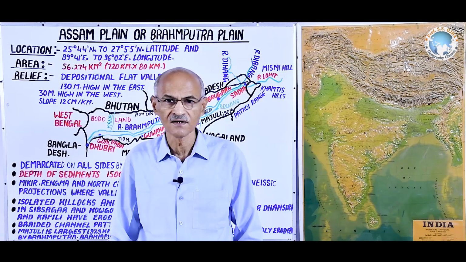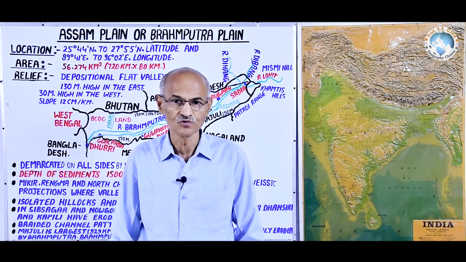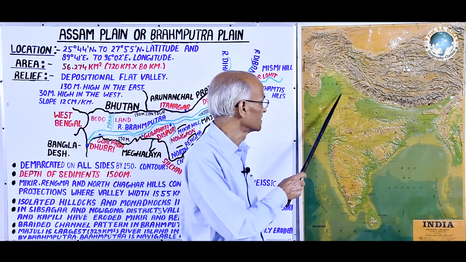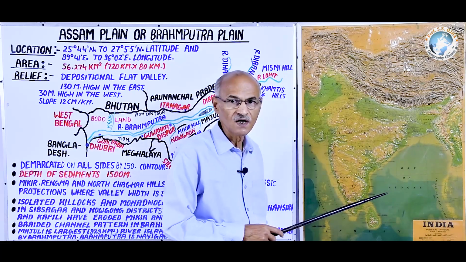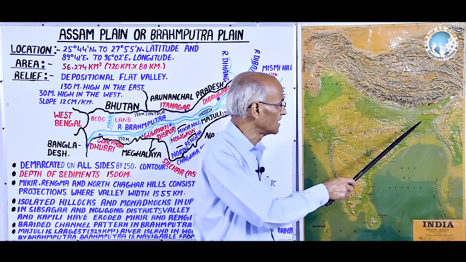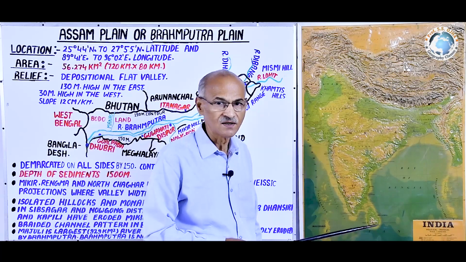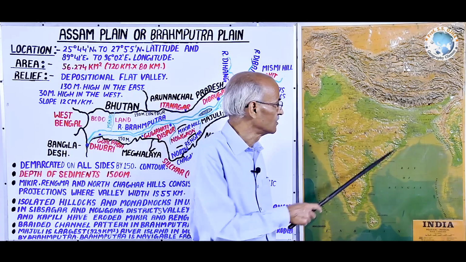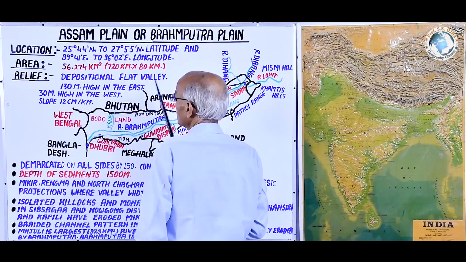India is divided into five physiographic or physical divisions. The Great Northern Plain of India is one of those. In the Great Northern Plain, there are further subdivisions like the Satluj or Punjab Plain and the Gangetic Plain, up to the Cooch Behar district of West Bengal. To its east is the Assam Plain or Brahmaputra Plain, because it was developed by, formed by the Brahmaputra river. Today let us study the Assam Plain or Brahmaputra Plain.